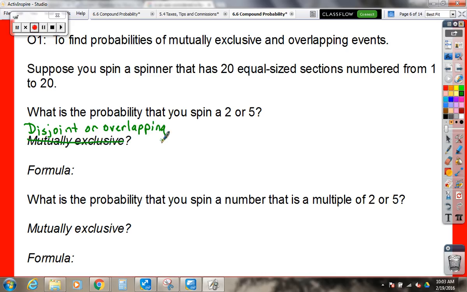All we have to do is find where they overlap. Do they overlap? Are there any numbers, and this, it's not multiples here, it's just spinning a 2 or a 5. Is there any overlap there? No, a number can't be 2 and 5 at the same time. So they are disjoint, which you could also say is mutually exclusive.